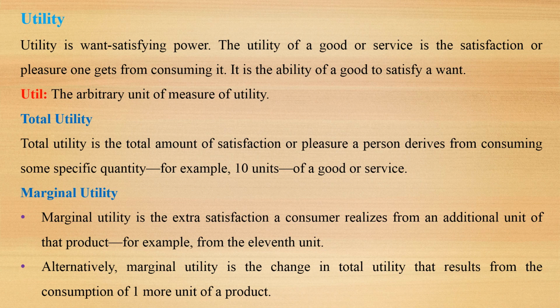What is total utility? The total utility is the total amount of satisfaction or pleasure a person gets from consuming some specific quantity of a good. For example, we consume 10 units of a good or a service. What is marginal utility? Marginal utility is the extra satisfaction a consumer realizes from an additional unit of that product. For example, if he or she consumes the 11th unit. Similarly, marginal utility is the change in total utility that results from the consumption of one more unit of a product or a service.